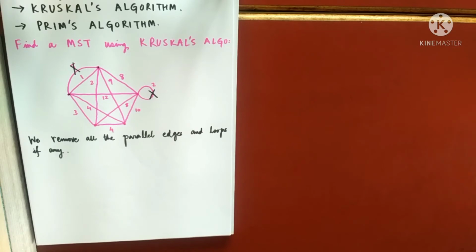If there are no parallel edges or no loops, then we can start with the algorithm. Now it is based on something called a greedy algorithm. So you start with an edge having the least weight.